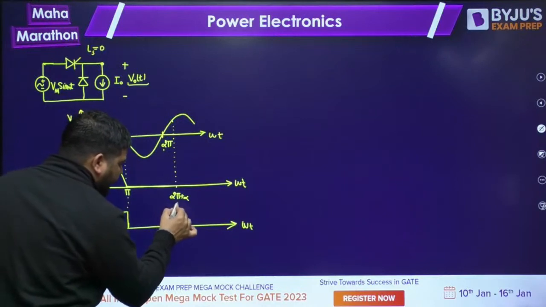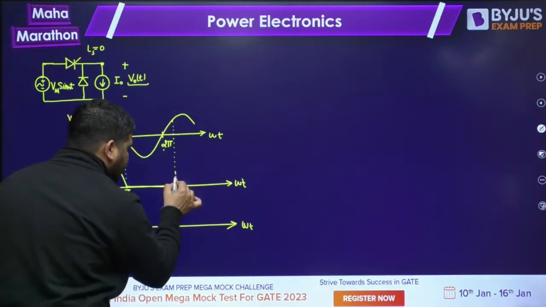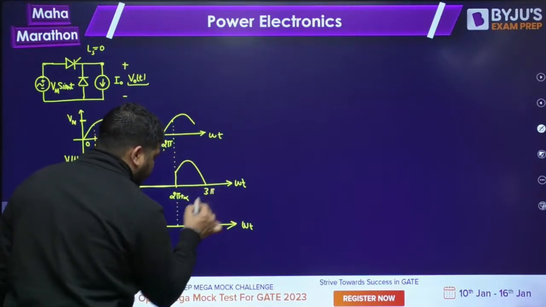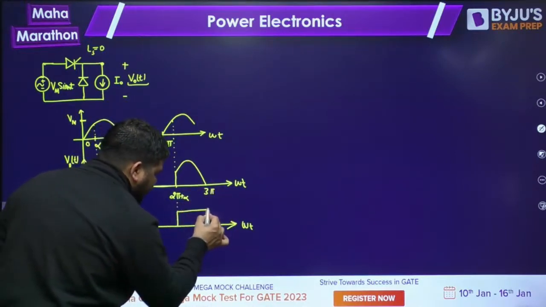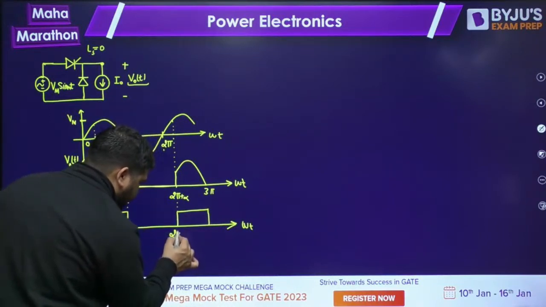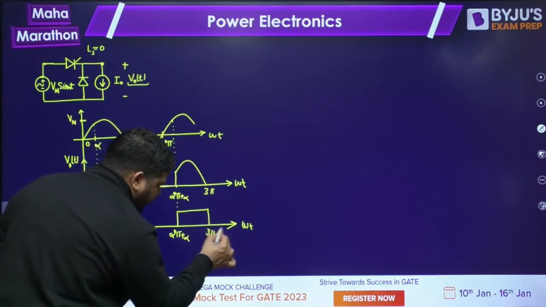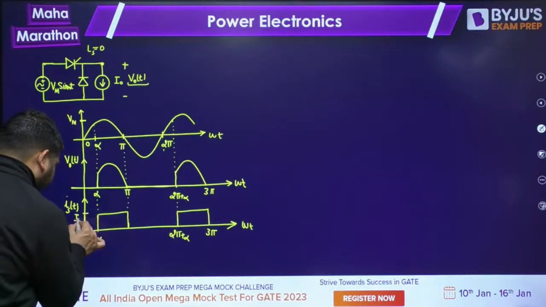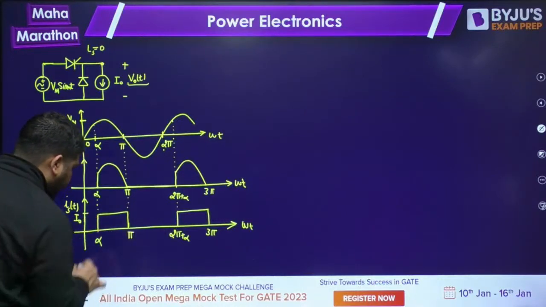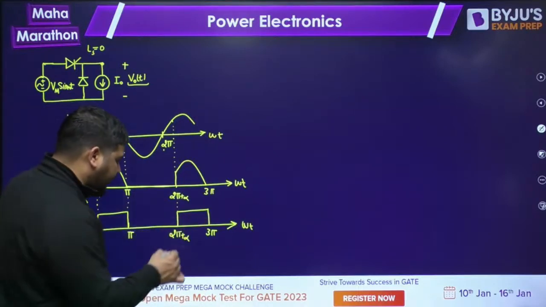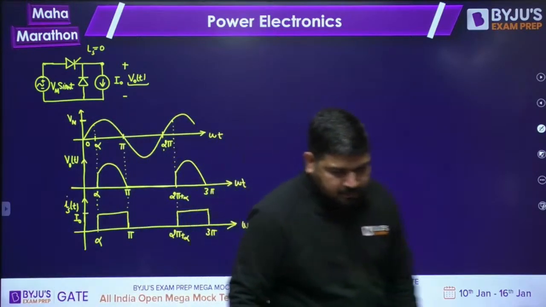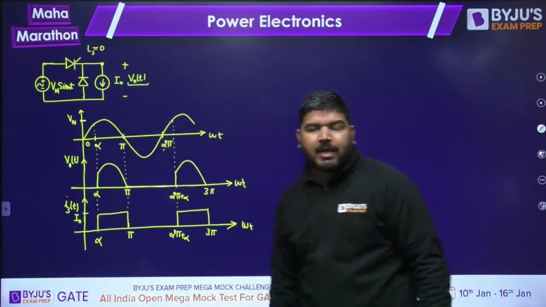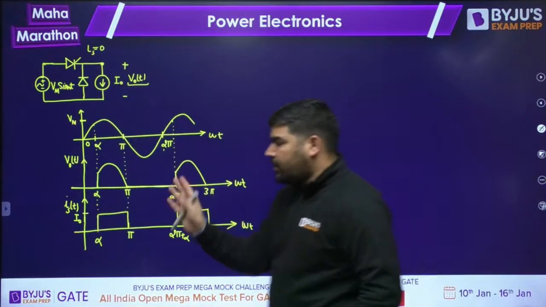Now at 2 pi plus alpha, you again fire the Thyristor T1, so the output voltage will again be like this, from 2 pi plus alpha to 3 pi, and the supply current will be like this. The current value is I0, from alpha to pi, and again I0 from 2 pi plus alpha to 3 pi. Is it clear, guys? This way we can plot with Ls equal to 0, if there is no source inductance.